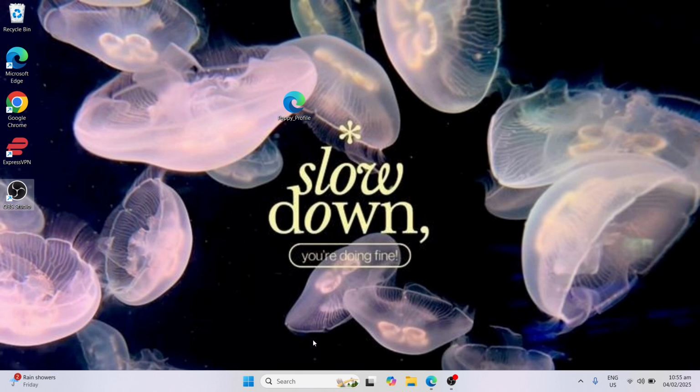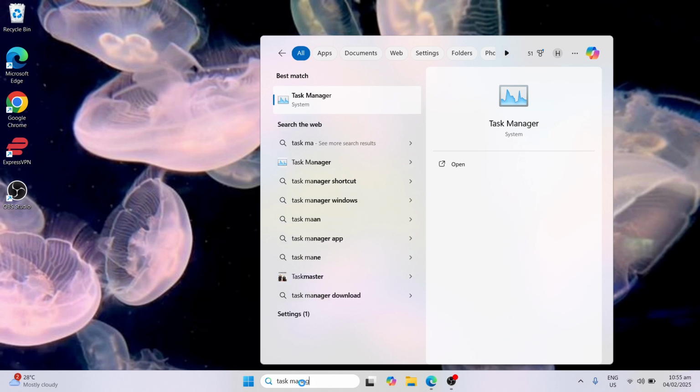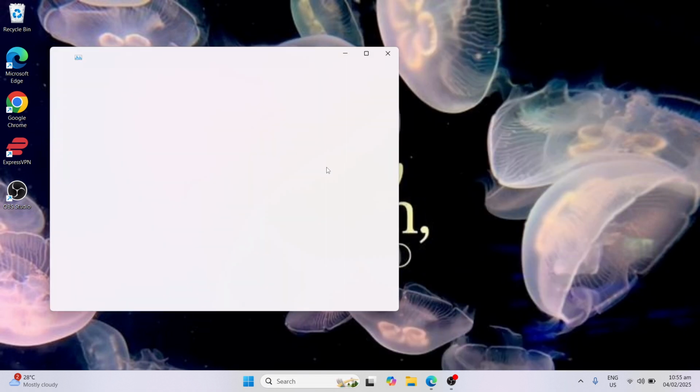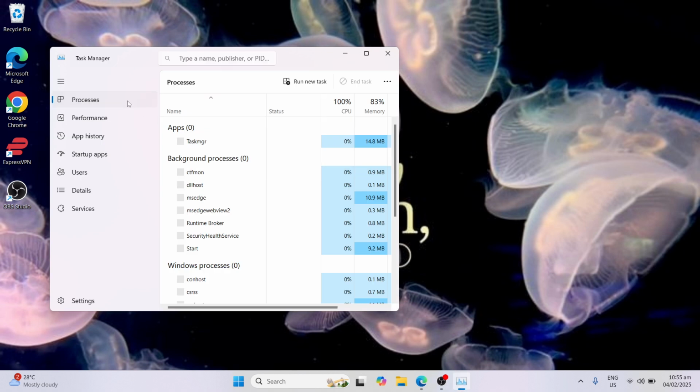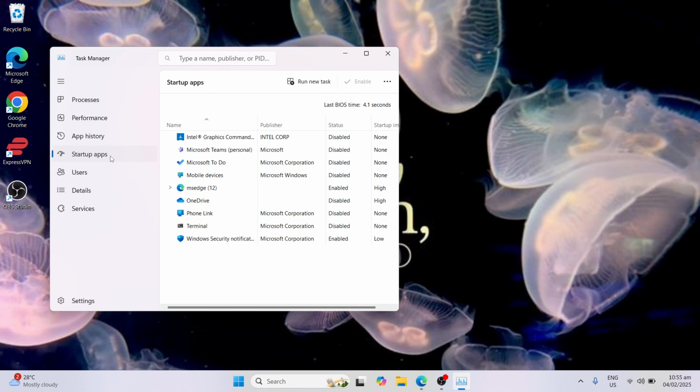which is to search for Task Manager. Click on Open. Here, as you can see, it has these functions. You need to locate Startup and then click on that.